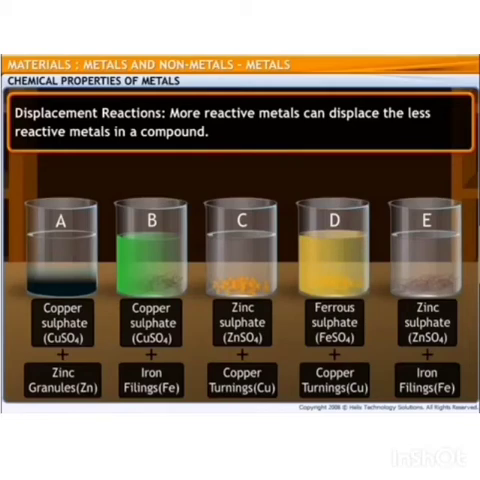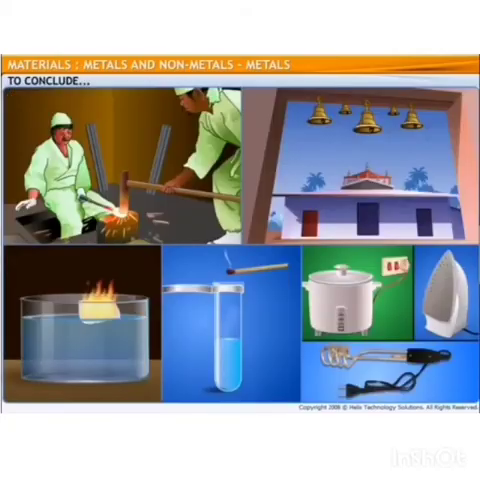Now, you can observe that the blue color of the solution in beaker A has disappeared. This is because zinc replaces copper from copper sulfate. In beaker B, the solution turned green. This is because iron has replaced copper from the copper sulfate solution. There is no change in beakers C, D and E.